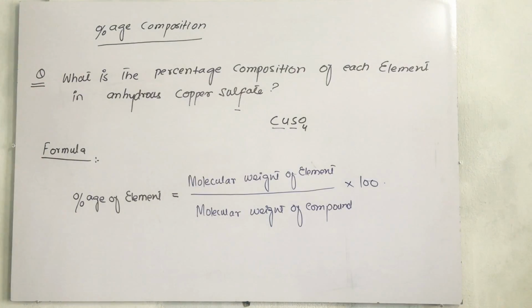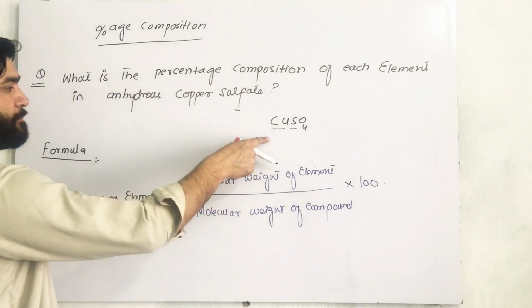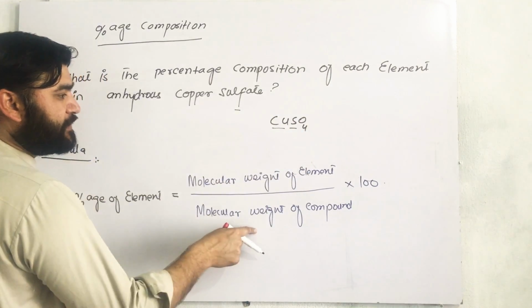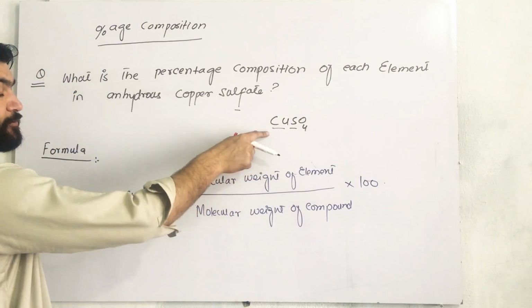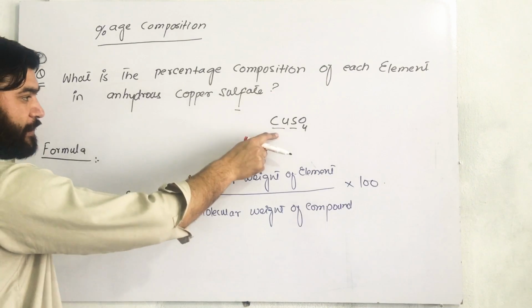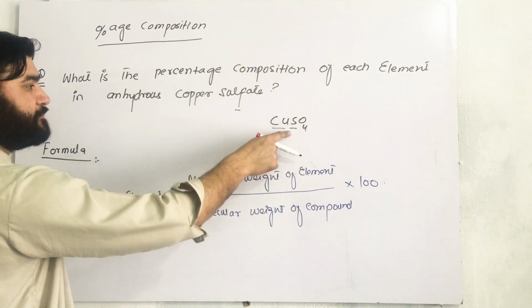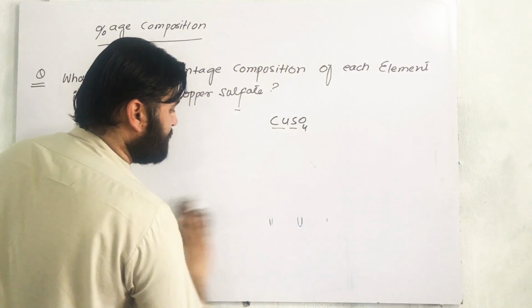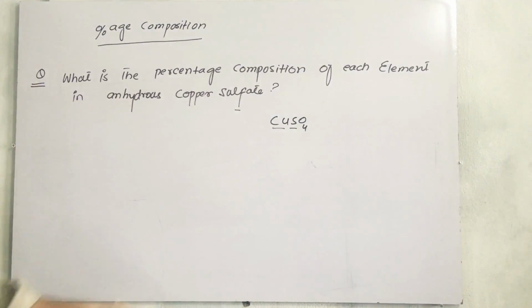Percentage of element equals molecular weight of element divided by molecular weight of compound into 100. Now suppose we want to find copper: we find the molecular weight of copper, divide it by the molar mass of the whole compound, and multiply by 100, then we will find the percentage composition of copper. Then in the same way, the case of sulfur and oxygen will be performed with the same formula. Okay, that was the formula.